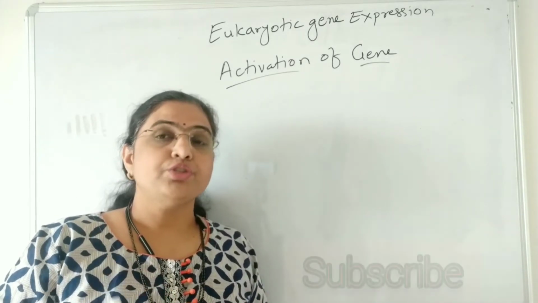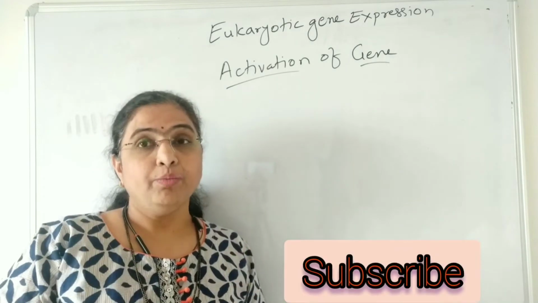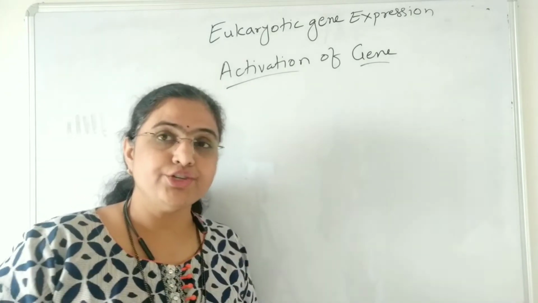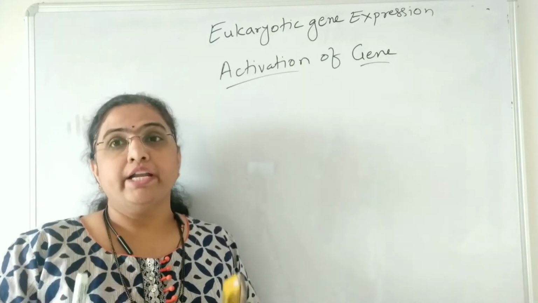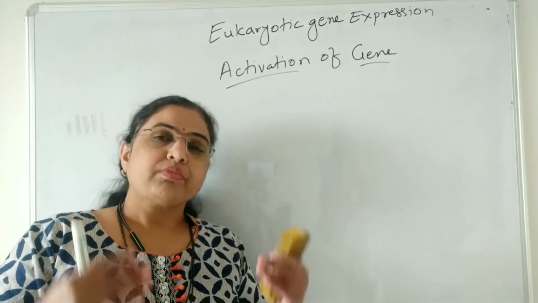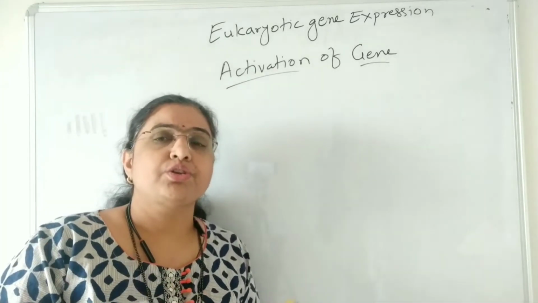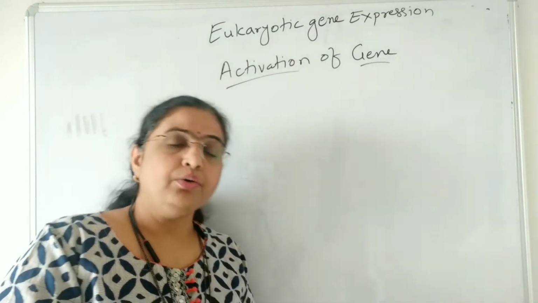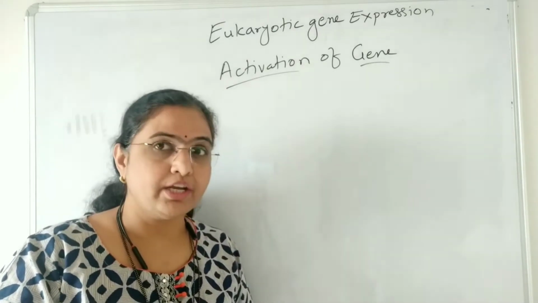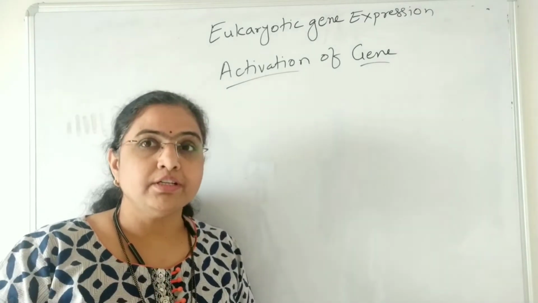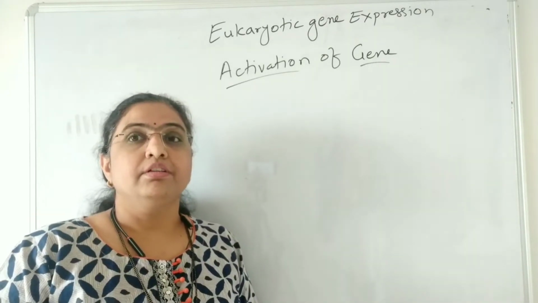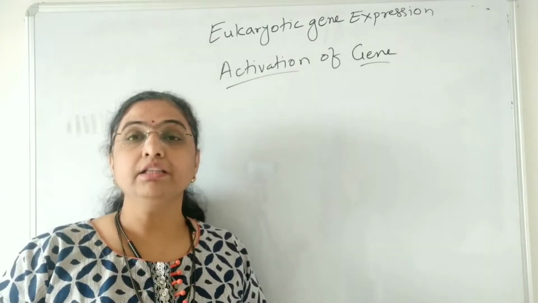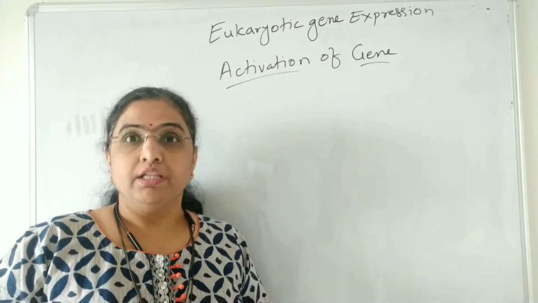The nucleosome, which is 10 nanometer, gets condensed to 30 nanometer, and then there is a further condensation of the chromosome, and in this way the chromosome is the inactive stage of the genes. So for the genes to get activated, this condensed structure has to first open up, and then the transcription is going to happen.